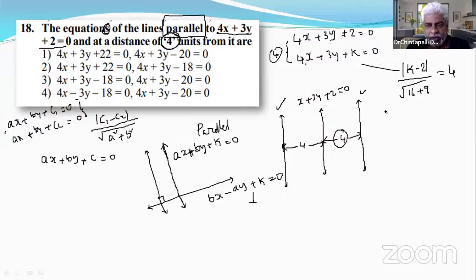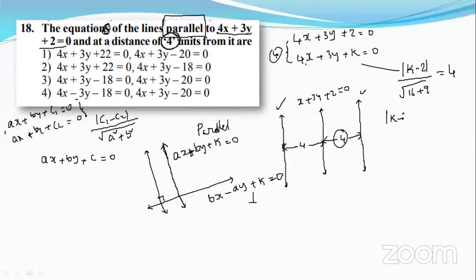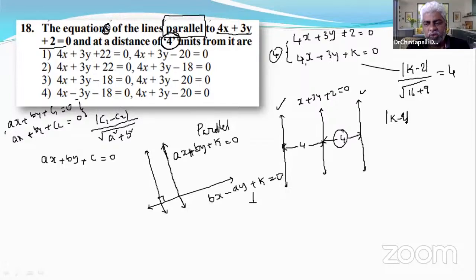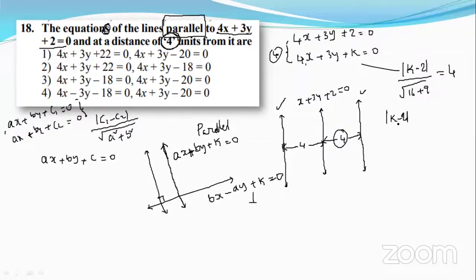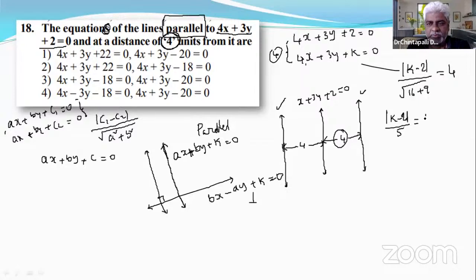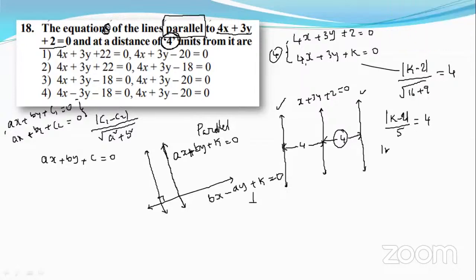Go ahead. Mod of k minus 2 by 5 equals 4. What is the denominator? 5. You have done cross multiplication, 5 times 4, mod of k minus 2 equals 20. Yes, it is 20.